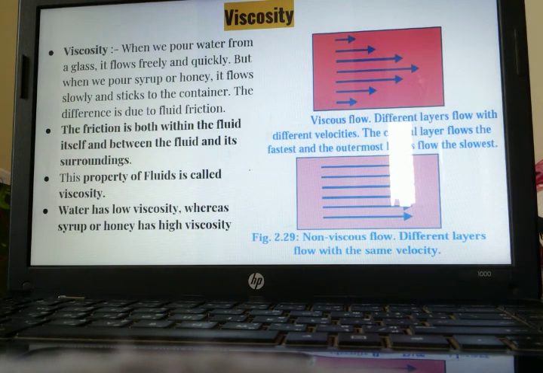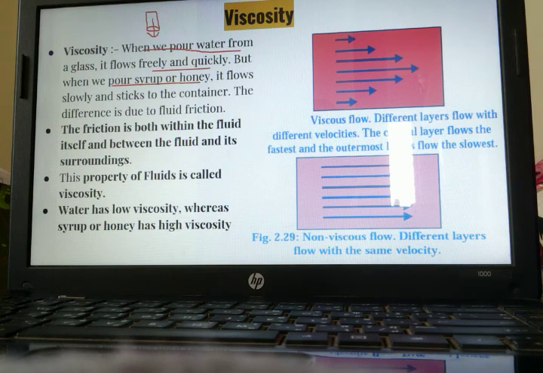Now we will study more about viscosity. When we pour water in a glass, we can see it flows very quickly. But when we pour syrup or honey, it flows very slowly and sticks to the container. If we turn this beaker upside down and it has water, we can see the water will flow very quickly.